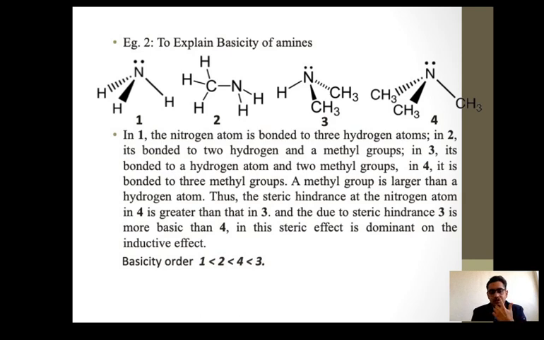But here there is one more factor, an exception, that is the steric factor. In structure fourth, a trialkylamine, there are 6 hydrogens and 3 more, so a total of 9 hydrogens from 3 CH3 groups, which make a crowd around the nitrogen atom. When it goes to abstract the proton, there may be some hindrance. Due to that hindrance, it becomes less basic. Its basicity decreases due to the crowdedness.